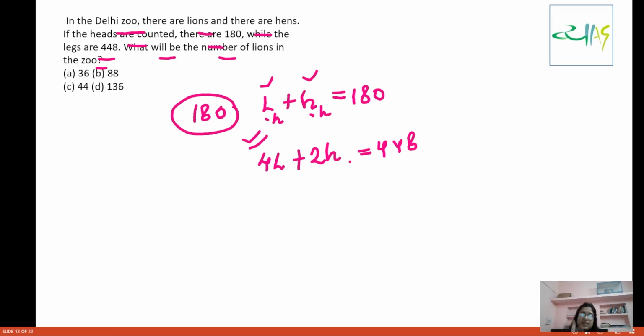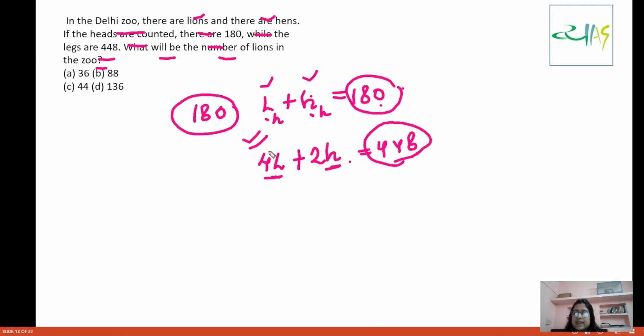I don't think we should bring in averages or weighted averages here. See what it is telling: you have heads, so heads is 180. Every lion and every hen has one head only, so L plus H is 180. That means the total quantity of lions and hens is 180. Then you have four legs for each lion and 2 legs for each hen. So this has 480. You have two equations, two unknowns, so you can solve this.